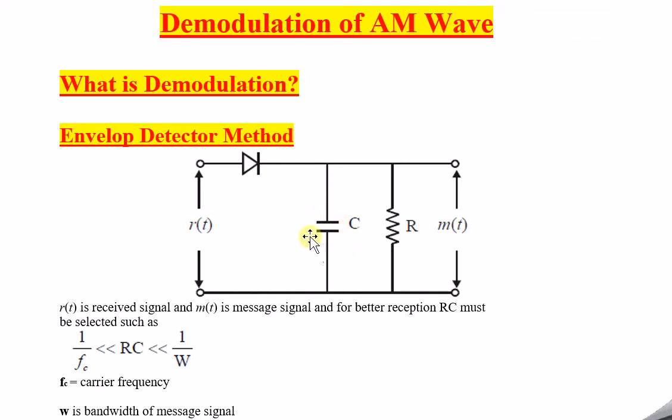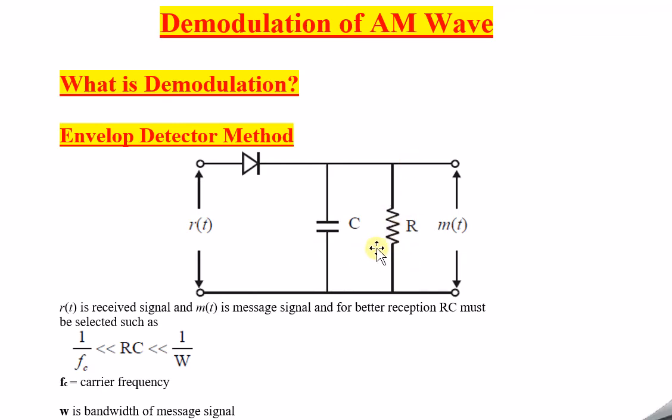As soon as the signal passes during the positive half cycle, the capacitor charges to its peak. Once the capacitor is charged, the charge is held, and during the negative half cycle, whatever charge is there is dissipated or lost with the help of this resistor, which is in parallel with the capacitor.